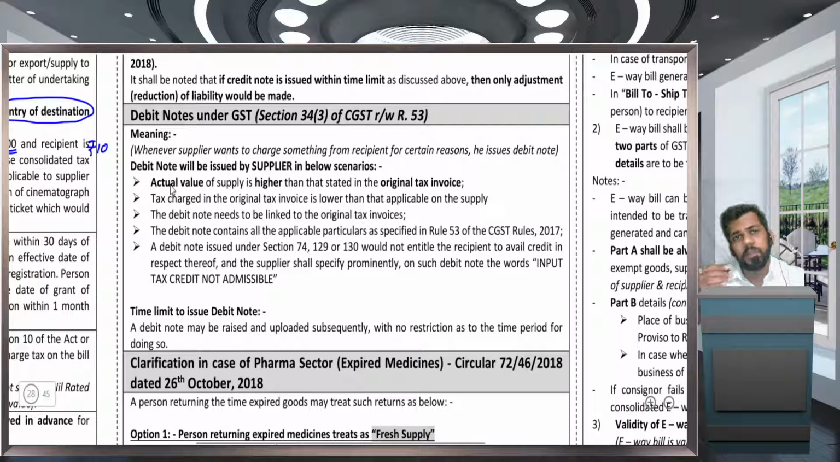Now there are a few cases in which a debit note is issued, that is, if you have to recover some extra money more than the original tax invoice. A debit note should be linked to the original tax invoice, the same as a credit note. A debit note should contain the particulars of Rule 53.